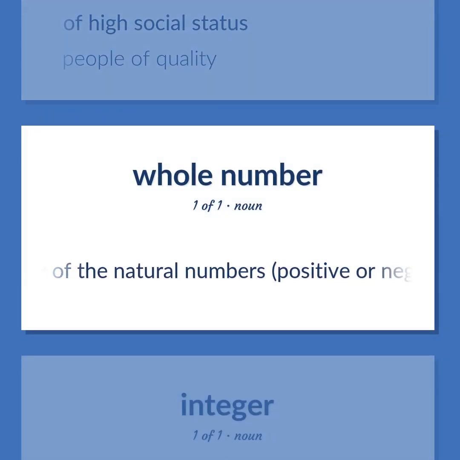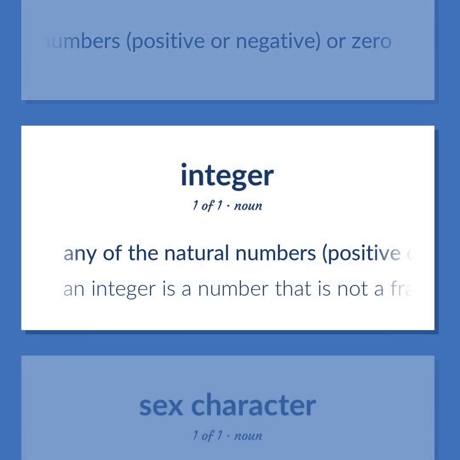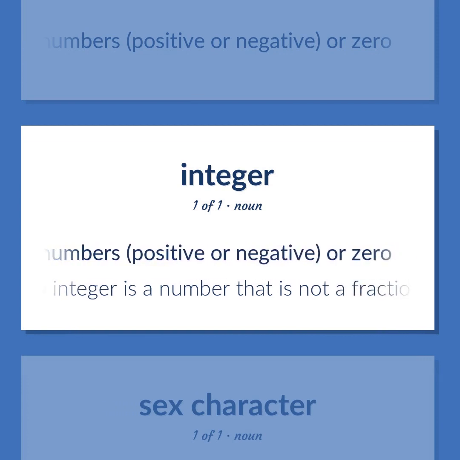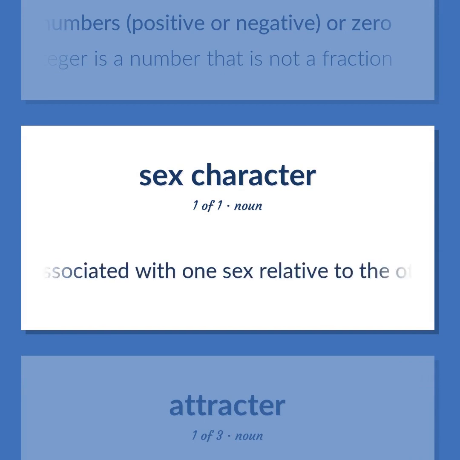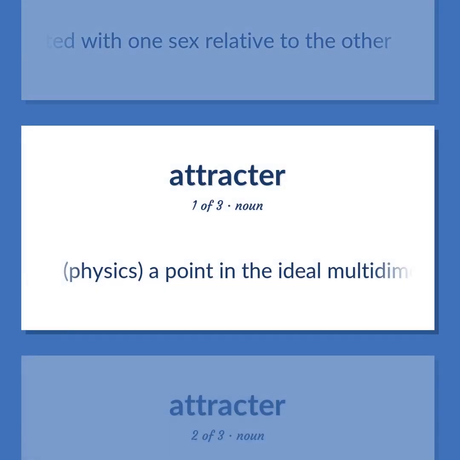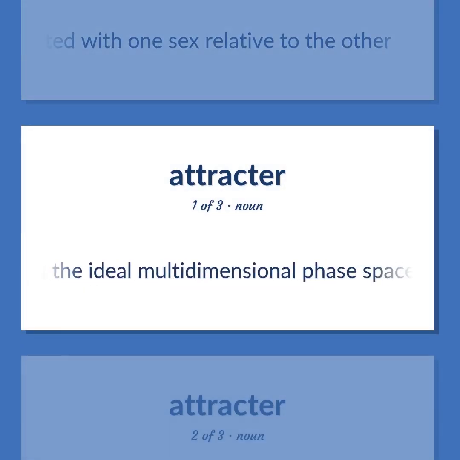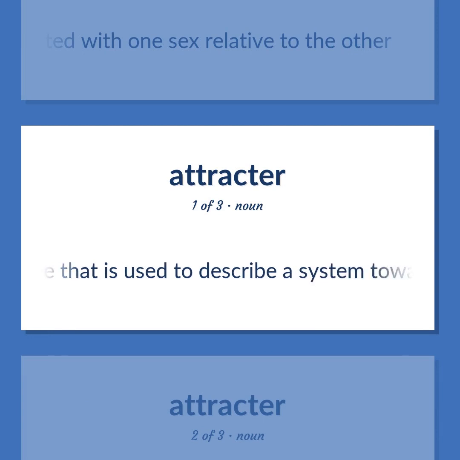Any of the natural numbers, positive or negative, or zero. An integer is a number that is not a fraction. Those characteristics, both anatomical and psychological, that are strongly associated with one sex relative to the other. Physics. A point in the ideal multidimensional phase space that is used to describe a system toward which the system tends to evolve regardless of the starting conditions of the system.